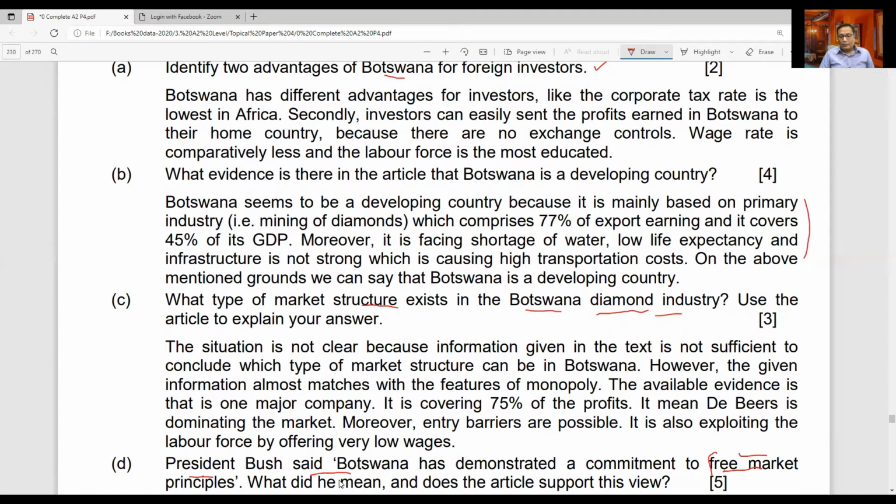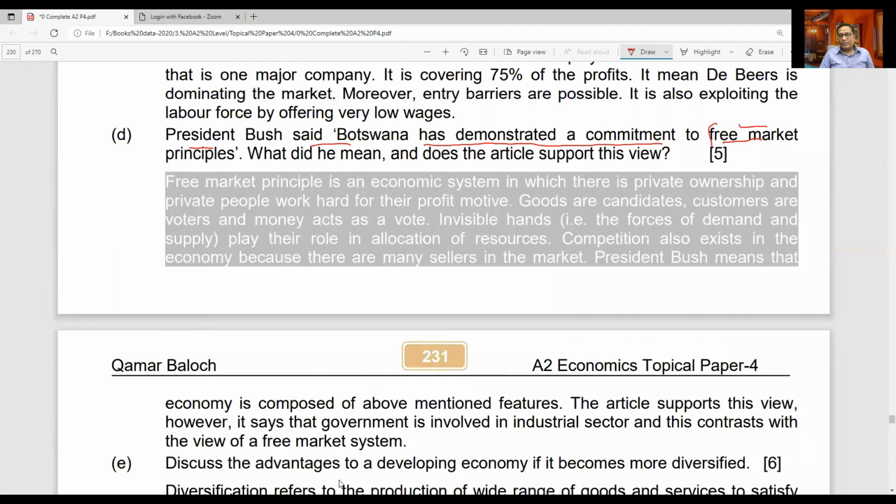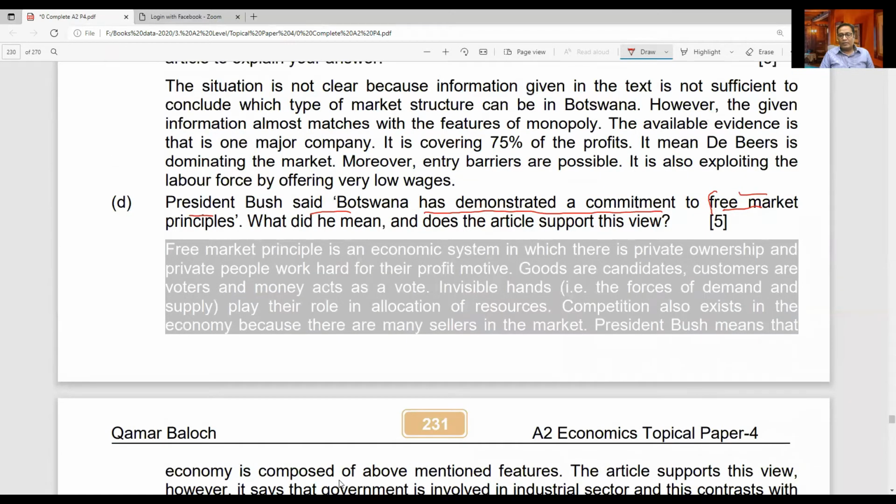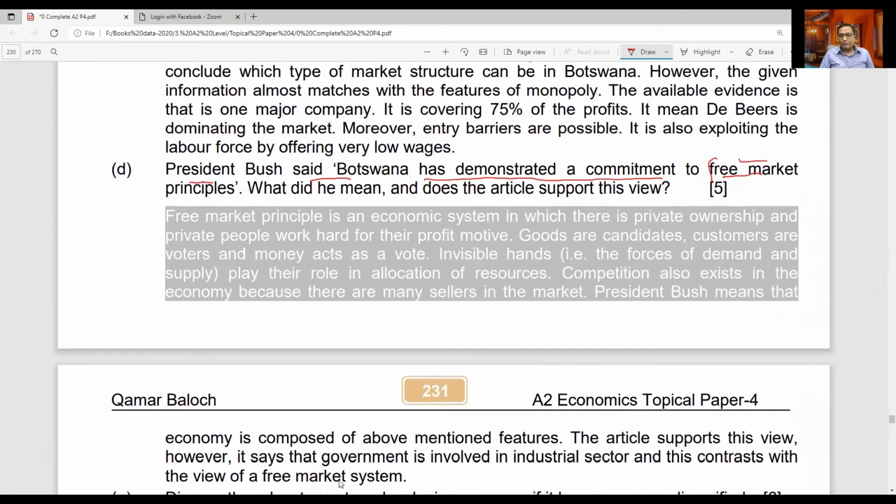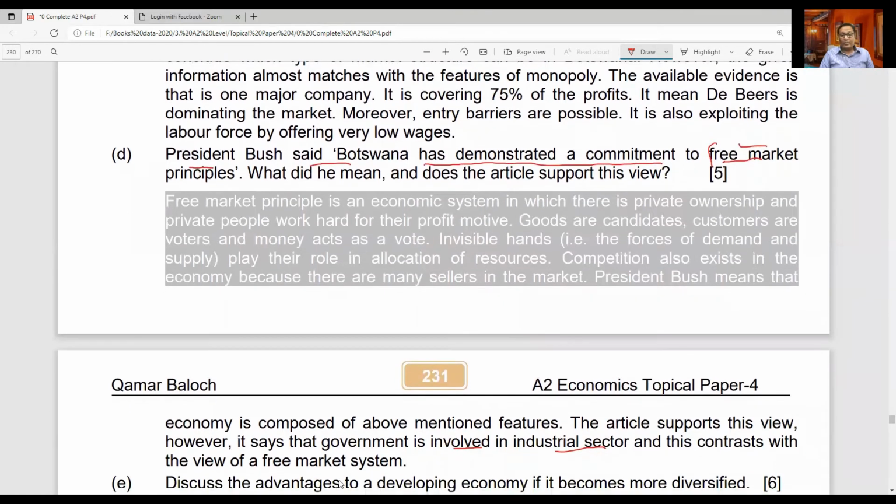And the last thing you have to consider is, does the article support this view? The article you read above, does that support the view that this is a free market or not? Okay, so you can read the answer to this question right now on the screen. The article supports this view. However, it says that government is involved in the industrial sector, which contrasts with the view of a free market system. When government is involved, it basically becomes a mixed economy instead of a free market economy.